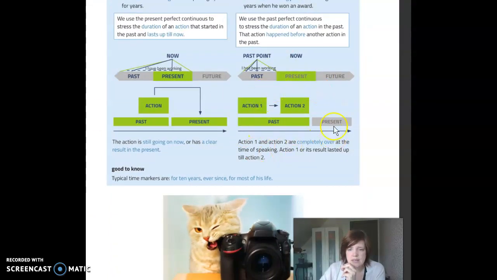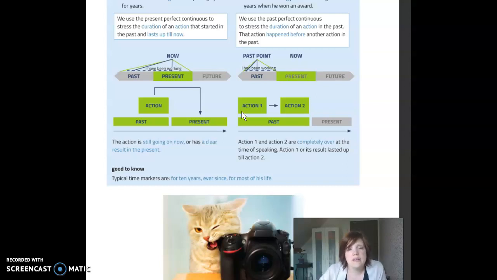You can see it here in the timeline as well. You have an action 1 and an action 2. Action 1 is the one that happens first, 2 is the one that happens then. For action 1, we need to use the past perfect tense, either simple or continuous, depending on whether we focus on the duration of the activity or not.